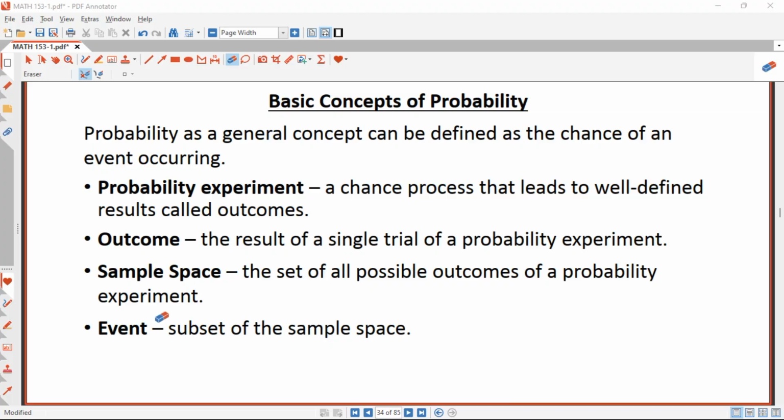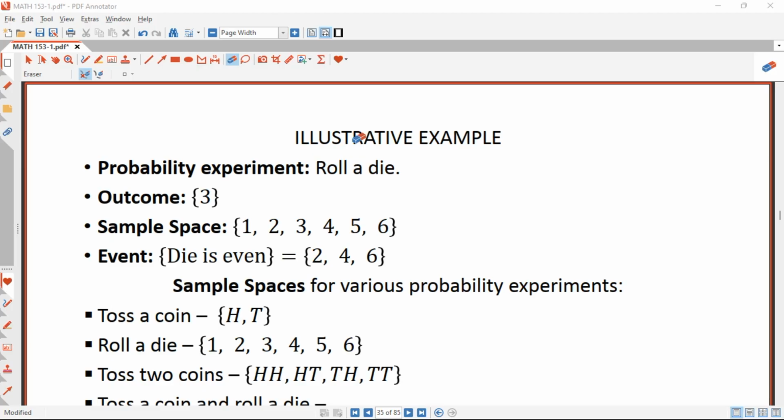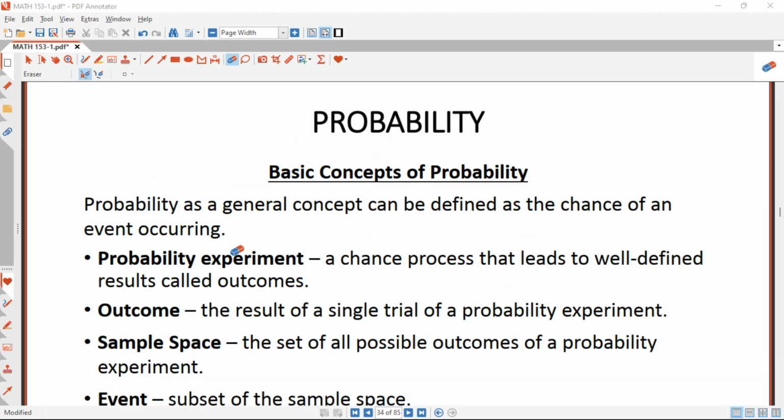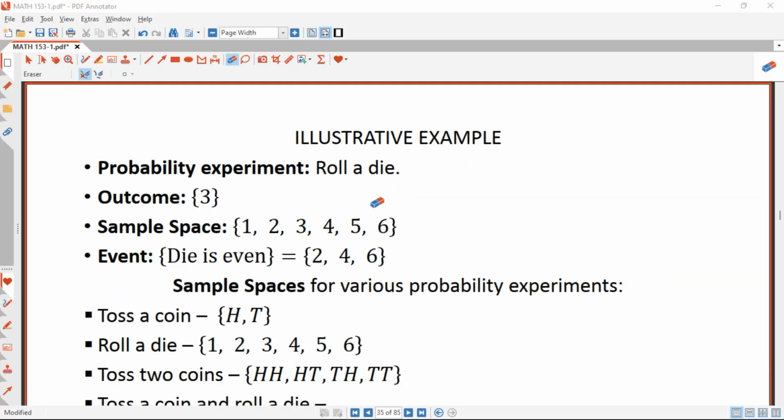And then the event. An event is just a subset of the sample space. Let's come here. We have an illustrated example so we can really understand the four concepts we have explained. The first one is the probability experiment. In this case, we are just rolling a die. The moment you roll it, there will be an outcome. When you roll it, the outcome was 3, meaning 3 appeared in front. So the outcome is 3.